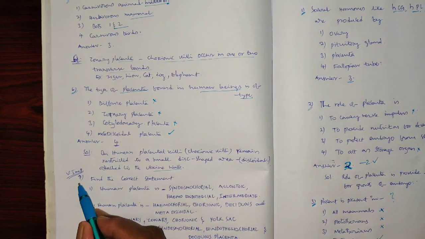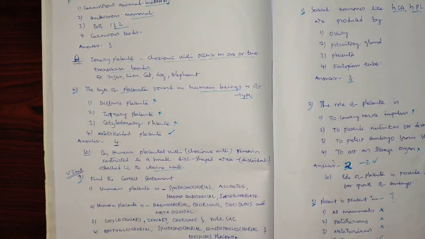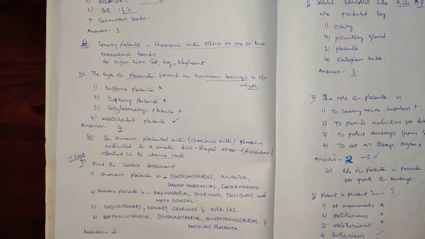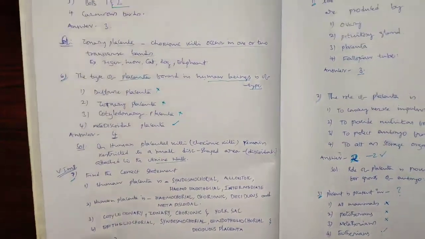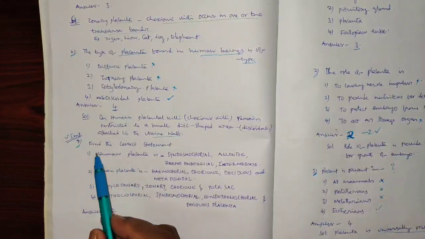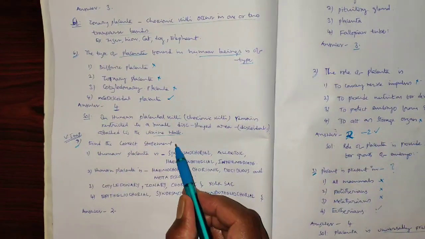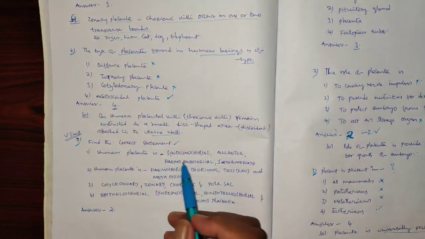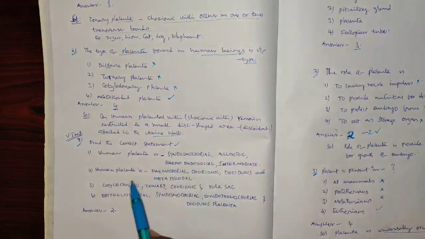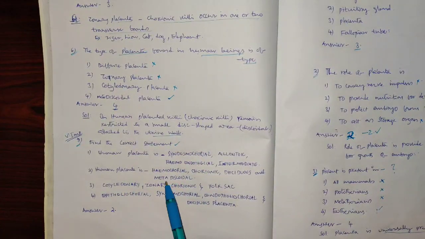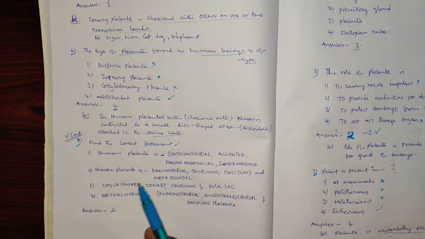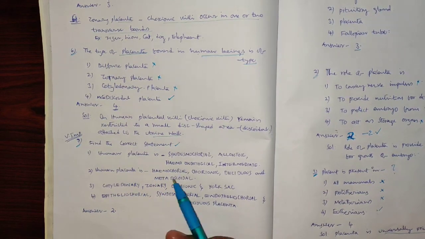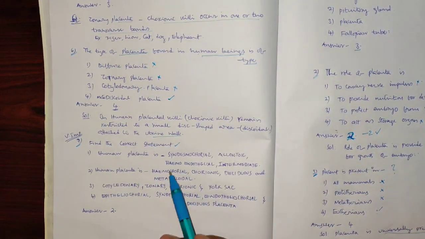Now the last question, one more very important question: find the correct sequence. Choose the correct statement in the following. There are 4 statements given. Out of 4, 1 is correct and the remaining 3 are wrong. So we need to pick the one which is correct.